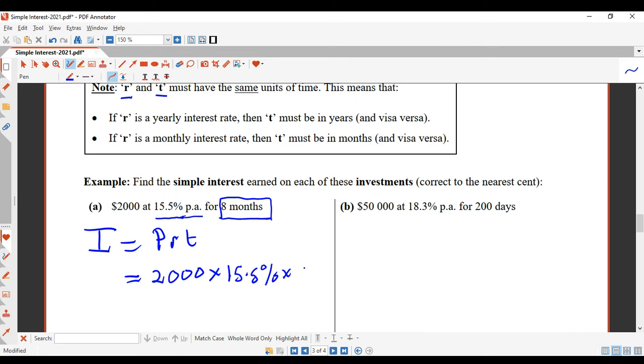So we're going to divide the months by 12 because there's 12 months in a year. So that'll give me the interest. So let's work that out. $2,000 times 15.5% times 8 over 12 should get $206.67.